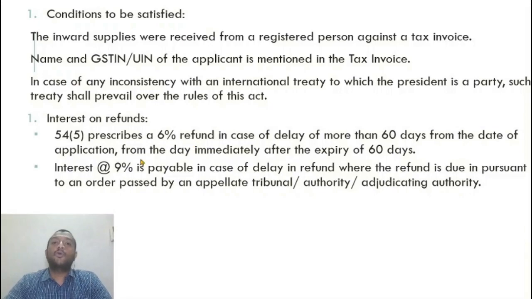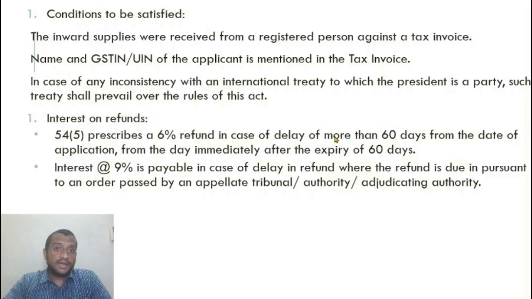Interest on refund. Now, what is the interest to be given on refunds? So if there is delayed refund, 6% interest, very less. If there is delay in payment of tax, 12% and 18% interest is charged. So when the government has to give interest on refund, it will be very less, 6%. In case of delay of more than 60 days, so only after 60 days, the interest will be counted, that too. But in case I have to pay tax, it will be counted from the very next day from the due date. This is very unfair, but that is how it is.